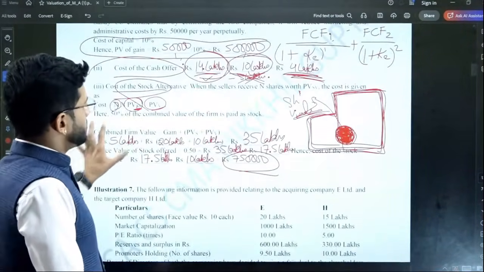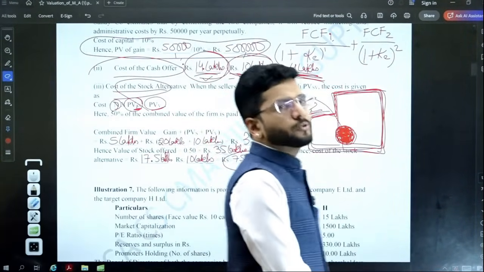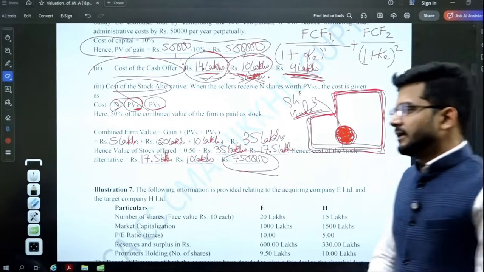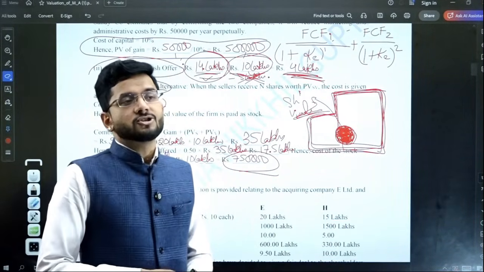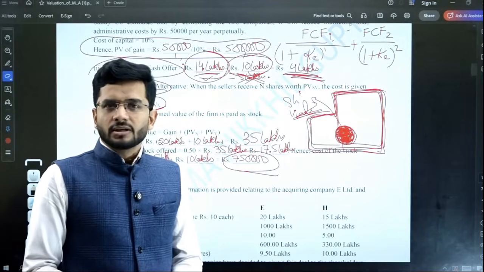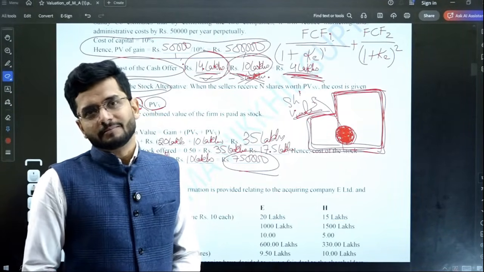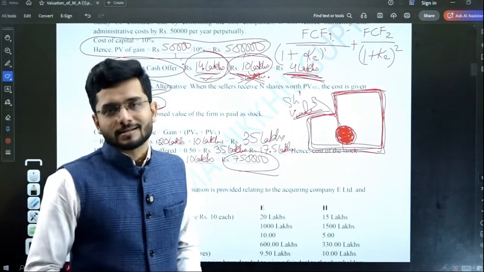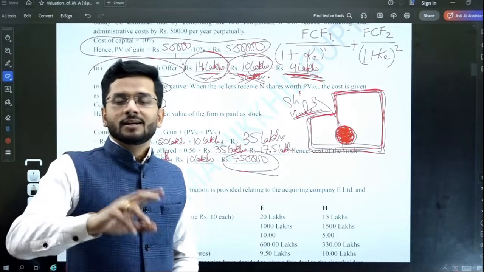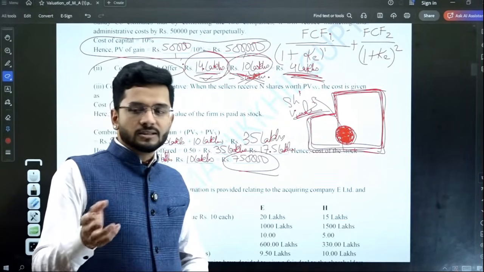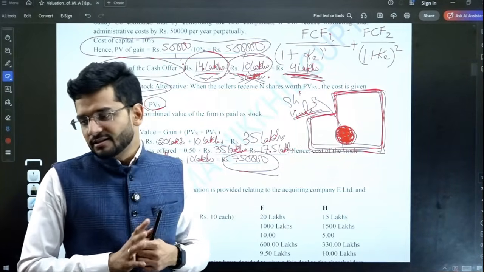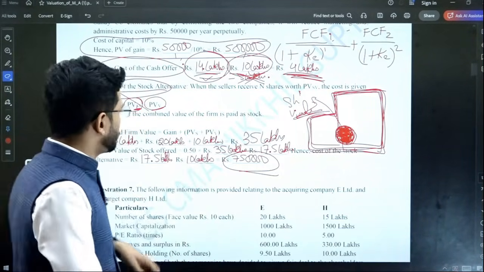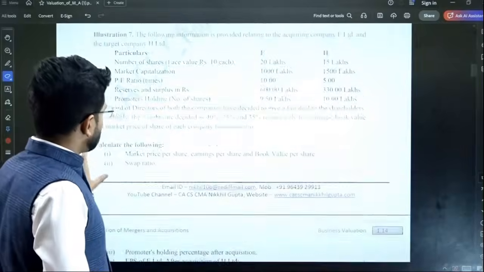So very, very important question from an exam standpoint. Again, little bit twisted, guys, little bit twisted than your regular answers. But this question comes in the examination, and it's a pretty straightforward kind of a question. It's just that it's little bit twisted. But if you understand the twist, if you understand how to calculate the cost of cash offer, if you understand how to calculate the cost of stock offer, it is really a cakewalk for you. It's not difficult at all. So this is illustration number 6.